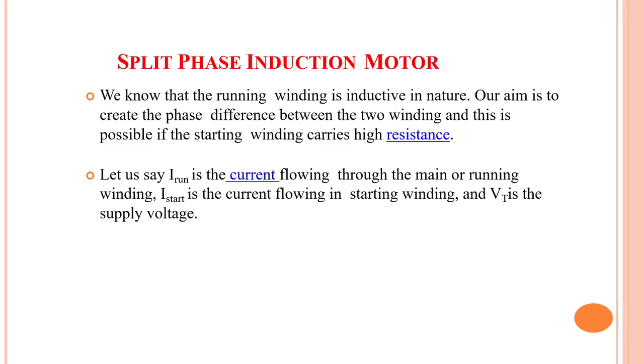So when we see a resistance start single phase induction motor, it will have a high resistance which is connected in series with the starting winding. Because of the low resistance and high inductive reactance of the main winding, and high resistance and low inductive reactance of the starting winding, the starting current Is will not lag so much as the main winding current Im. At starting, the main winding current will lag behind the voltage by some 70 to 80 degrees, whereas the starting winding will lag by approximately 40 degrees.